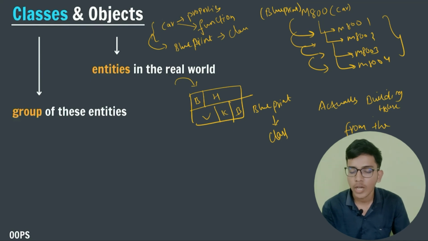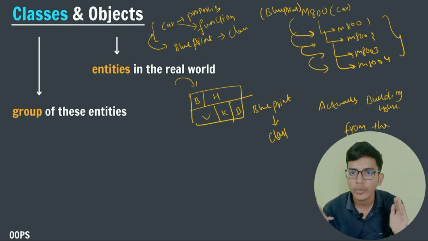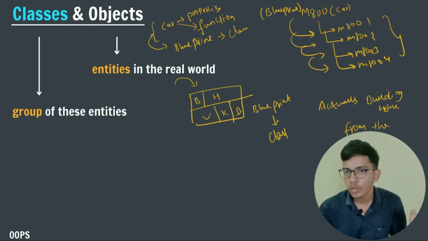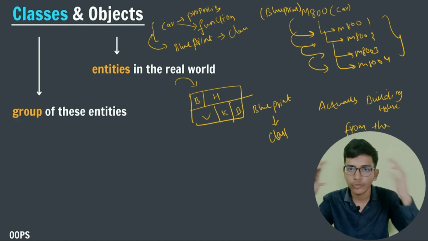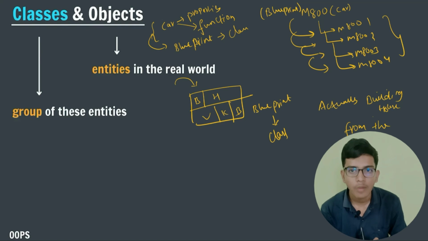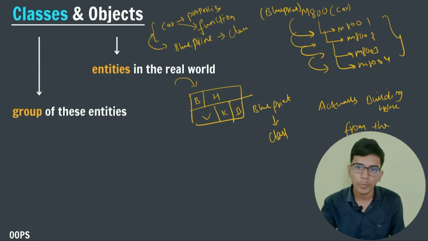So now I have built from the blueprint, using the structure or the format of the blueprint. I have created our house. The real world entity, that is our built house, the house which we built, that is known as object, and the blueprint describes the structure, functionality, properties, and all those things of a particular object.